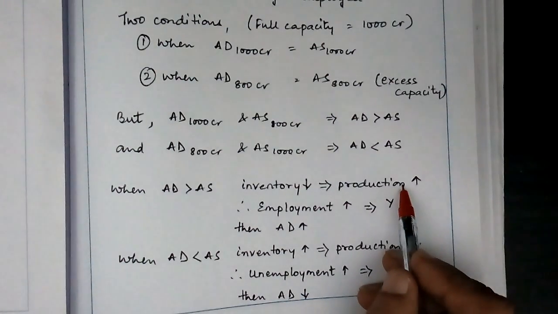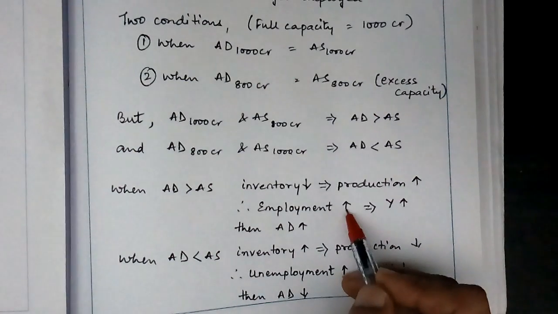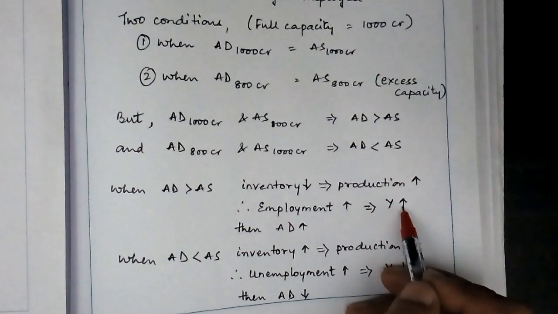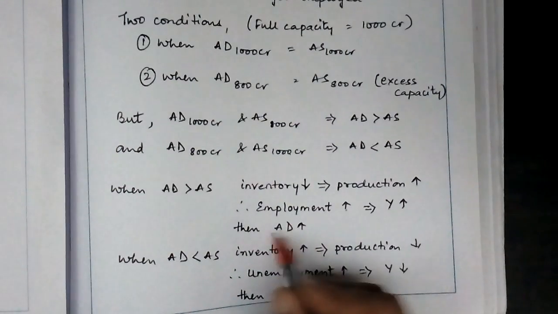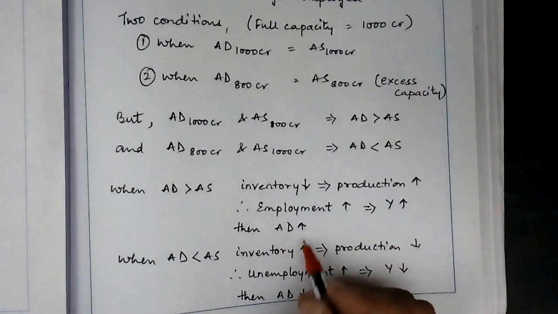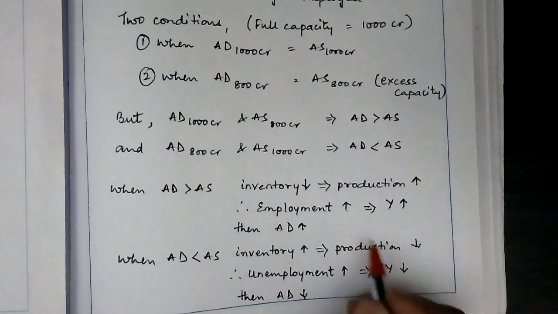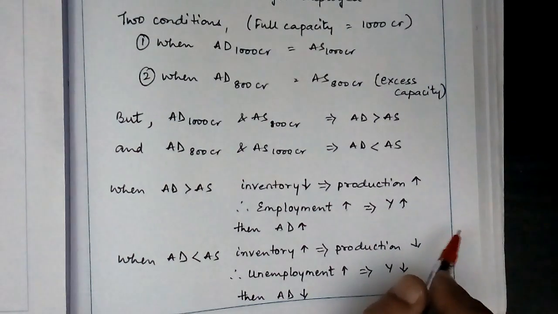To increase production, they need more labor and hence employment would increase. When employment increases, the income level also increases, which would create aggregate demand. So aggregate demand also increases. It will increase to a level at which it will be equal to aggregate supply. Then an equilibrium level would be attained. That is what we learnt.